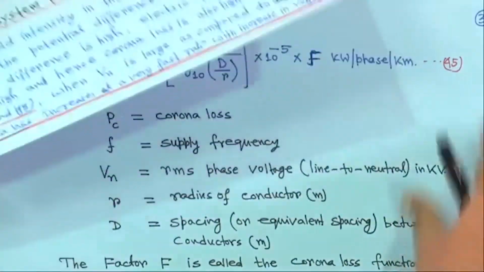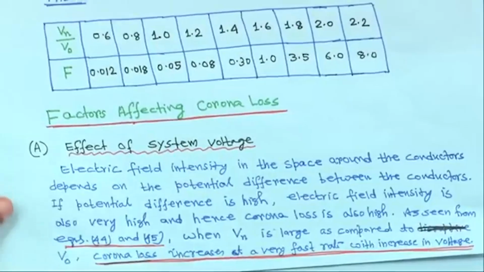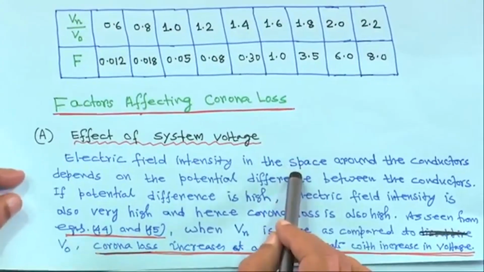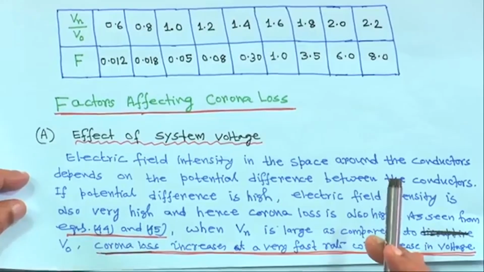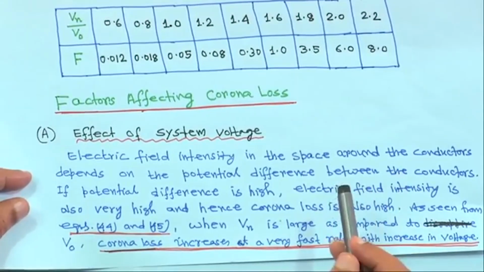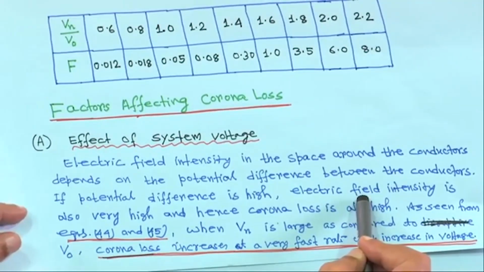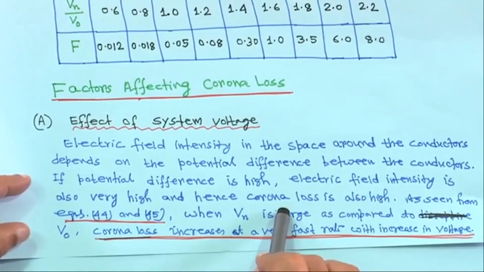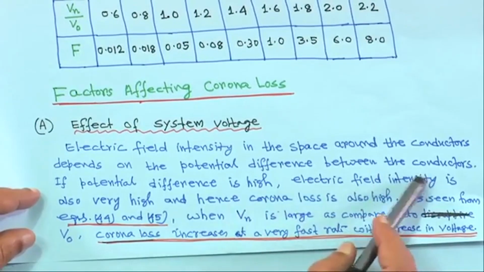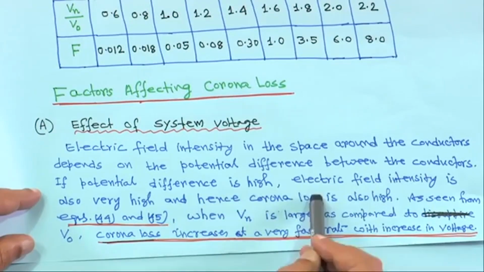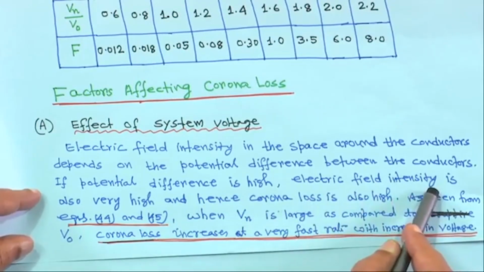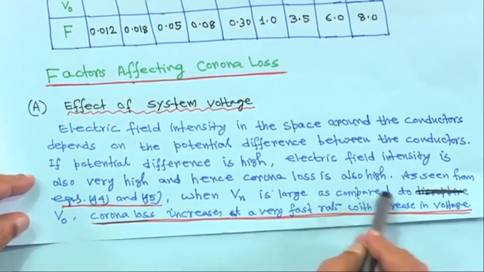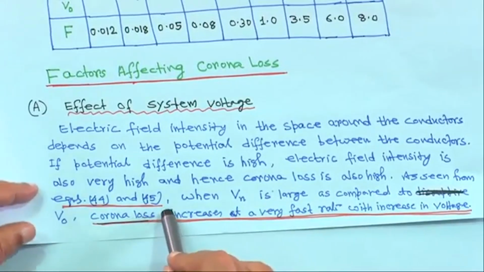Next is the factors affecting the corona. The first one is the effect of system voltage in a transmission line. For example, take any two phase conductors, and if the voltage applied across them is more, then naturally the electric field intensity will also be more. That means if the potential difference is high, the electric field intensity is also very high, and hence the corona loss will also be very high, as seen from equations 44 and 45.